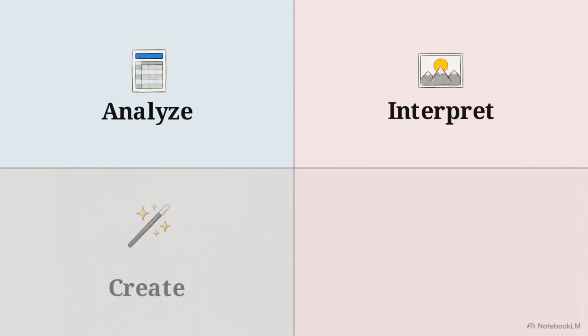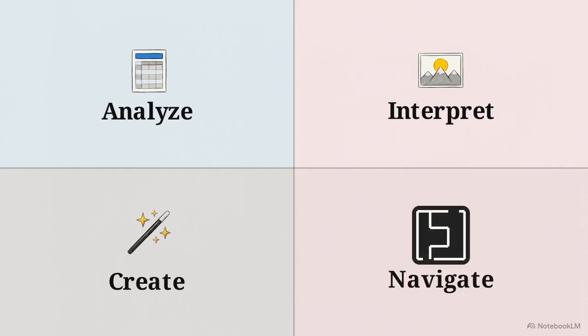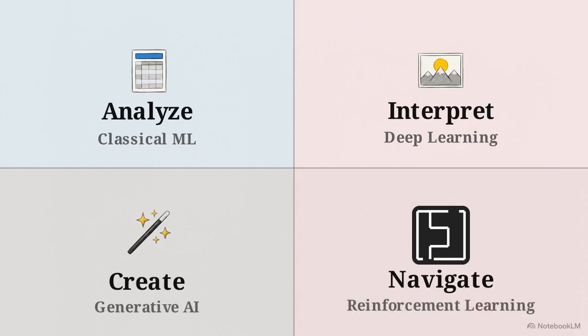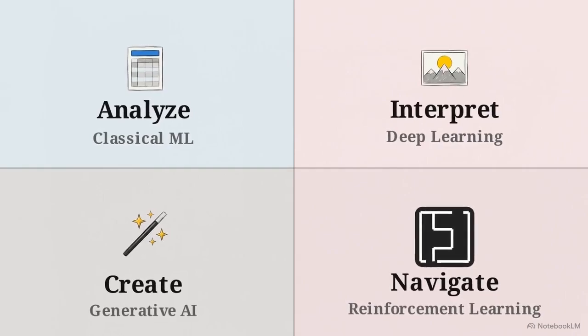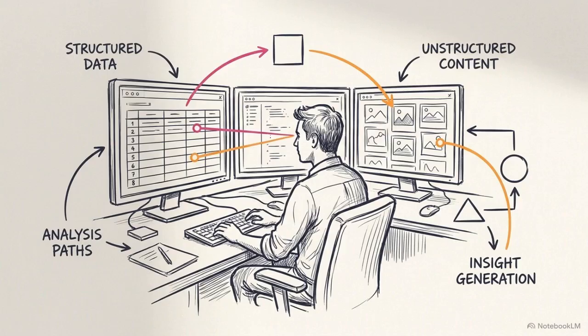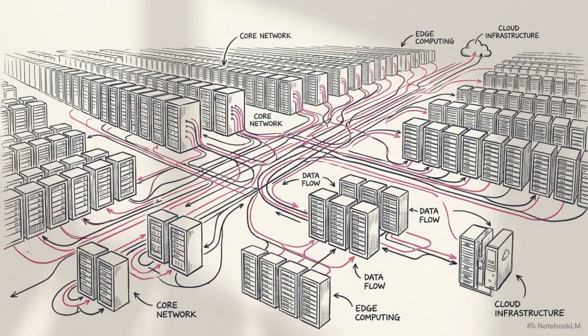The complete map covers 4 distinct territories: analyzing spreadsheets, interpreting images, generating content, and navigating environments. These 4 pillars, classical ML, deep learning, generative AI, and reinforcement learning, form the foundation, each solving a specific data challenge. Understanding which specific tool is required for a given problem is the most effective way to navigate the evolving world of artificial intelligence.